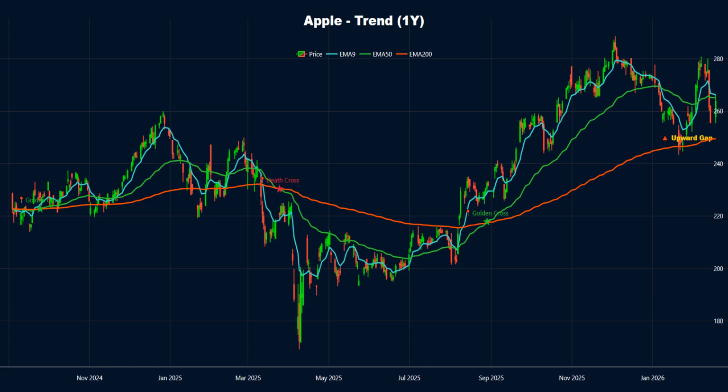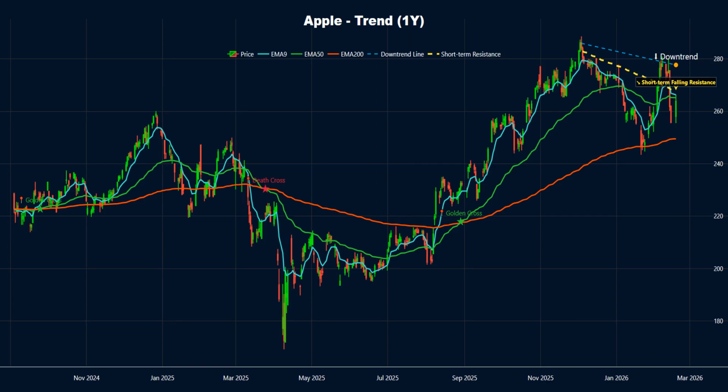There is an upward gap between $249.41 and $249.80 that is still open. A full gap fill would imply roughly a 5.5% pullback from current levels. Price remains capped by a falling trend line near $277.71. If selling continues, next key support is near $255.45.